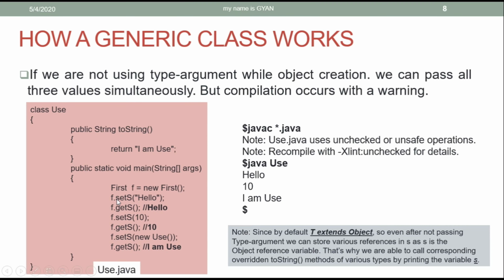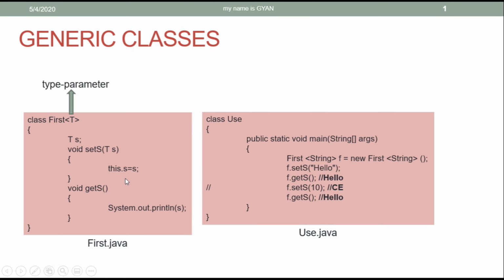When you call first.setS with hello as its argument, then the reference of hello gets stored into the reference variable s. And when you print the reference variable s of type Object, it will call the toString method. But whose toString method? The toString method of the class Object or the toString method of the class String?